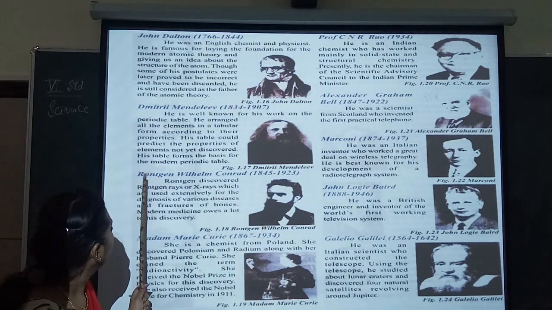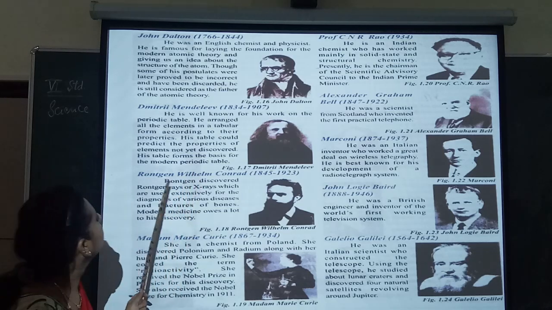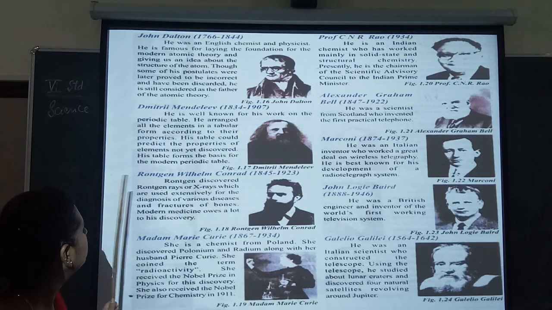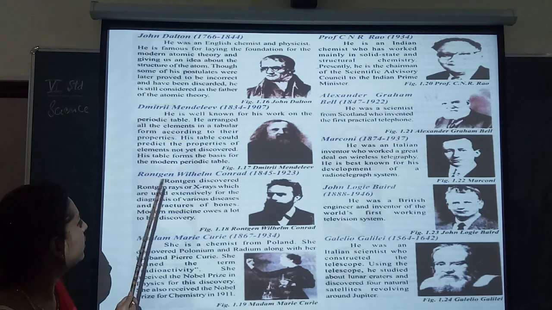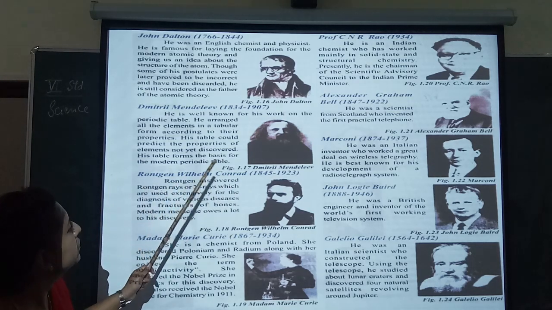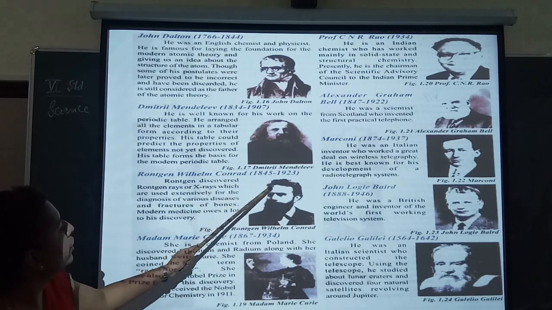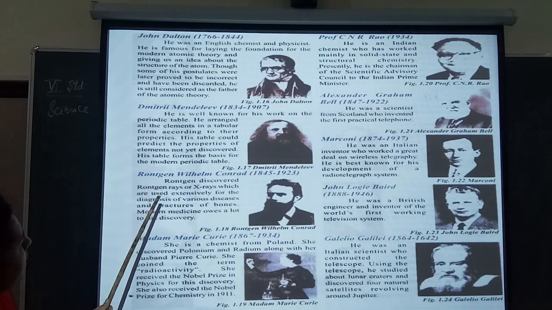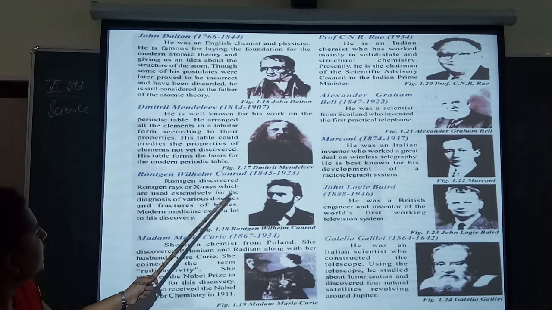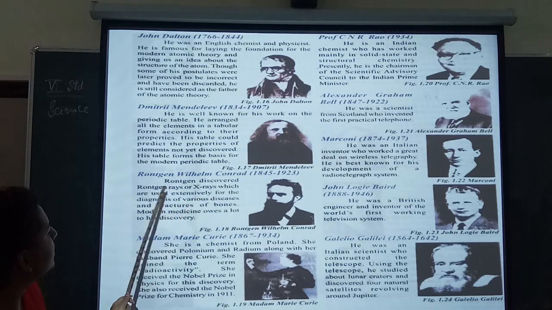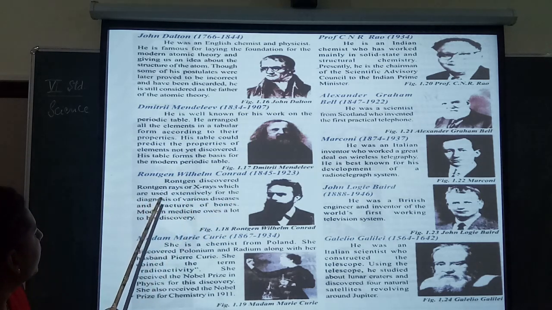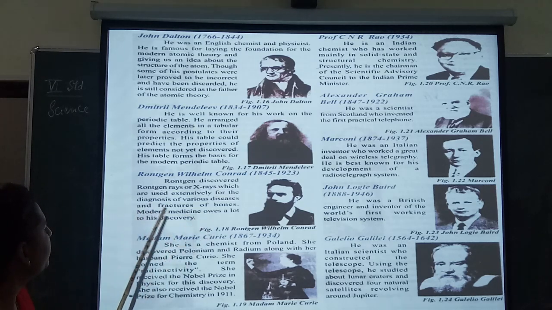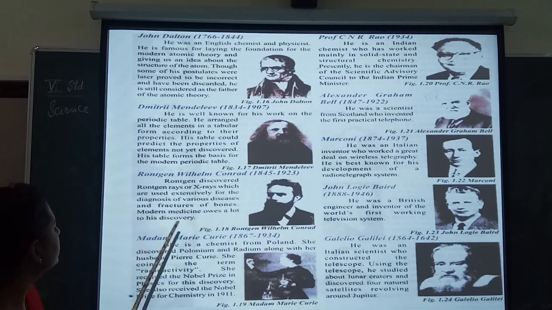Next, Wilhelm Conrad Röntgen, 1845 to 1923. Röntgen discovered Röntgen rays, or X-rays, which are used extensively for the diagnosis of various diseases and fractures of bones. Modern medicine owes a lot of its discoveries to him.